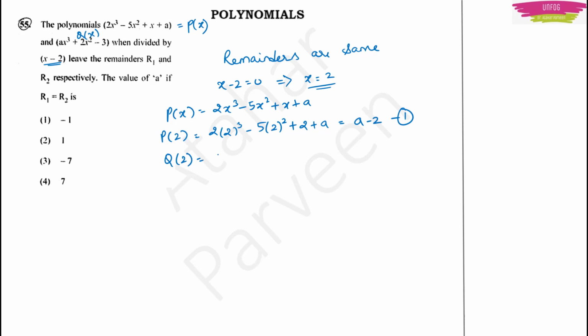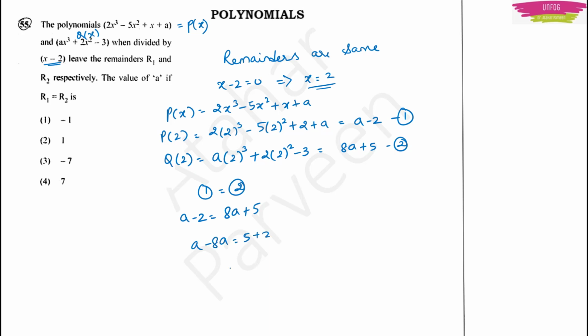In the same manner, you take q(x) and you put 2. q(x) is a x cube, right? a into 2 cube plus 2 into 2 square minus 3. It will be 8a plus 8 minus 3. It will be 8a plus 5. Put this as 2. Okay. Now the remainders are same, right? If the remainders are same, then both should be same. When you put x is equal to 2, a minus 2 will be equal to 8a plus 5. Now put all a's one side and numbers one side. a minus 8a is equal to 5 plus 2. You get minus 7a is equal to 7, or a is equal to minus 1. Option 1 will be the right answer.